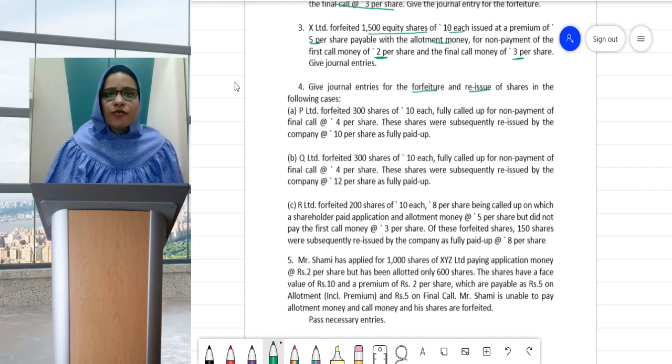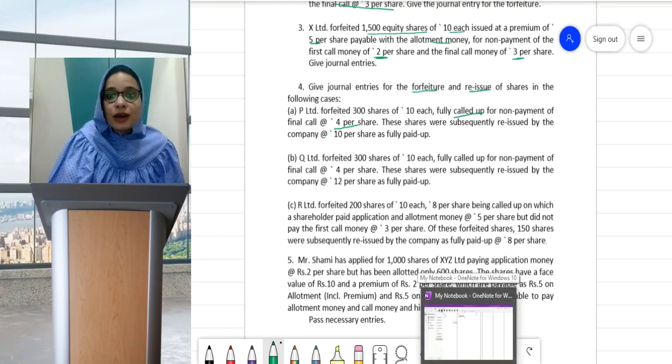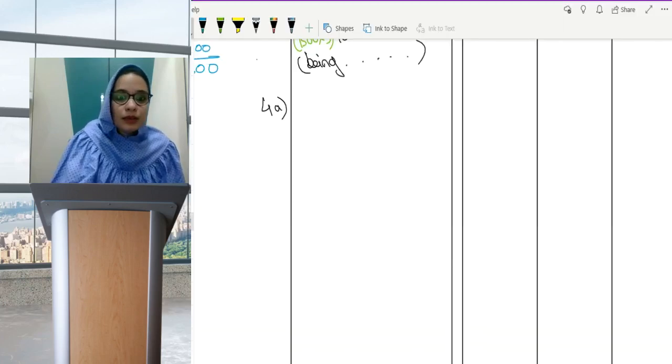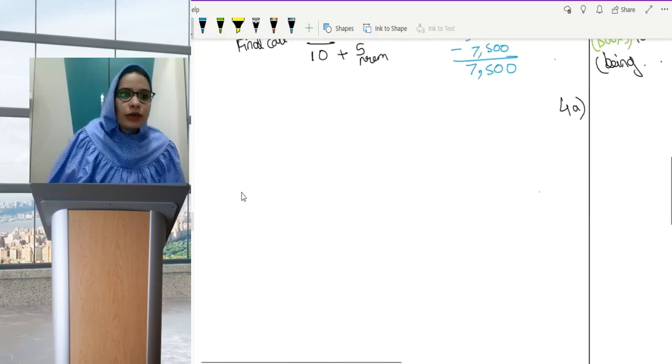P Limited forfeited 300 shares of 10 each, fully called up, for non-payment of final call at 4 per share. These shares were subsequently reissued by the company at 10 per share as fully paid up. That we'll see later on. So how many shares are being forfeited? 300 shares, and face value is 10, non-payment of final call. Let me see. So first we go on to our working note.